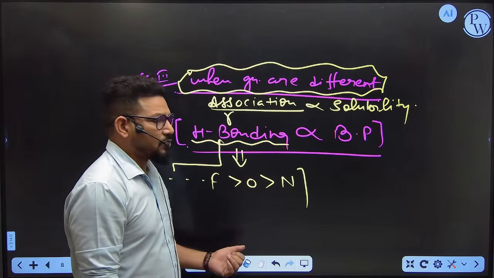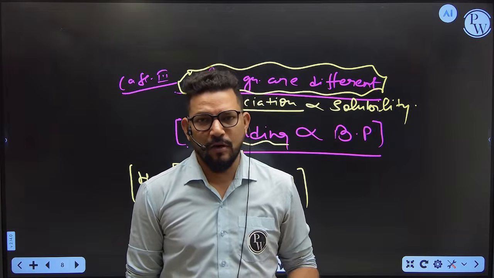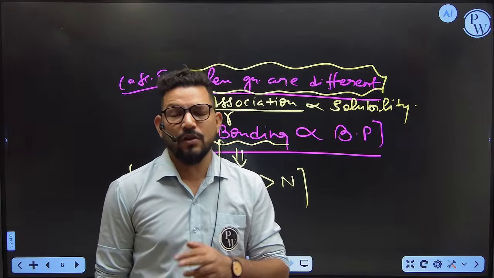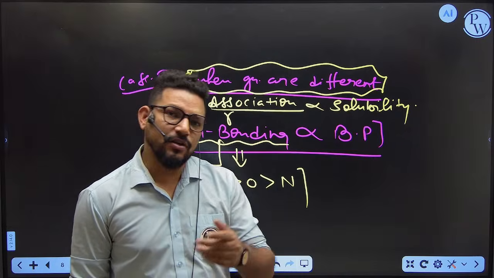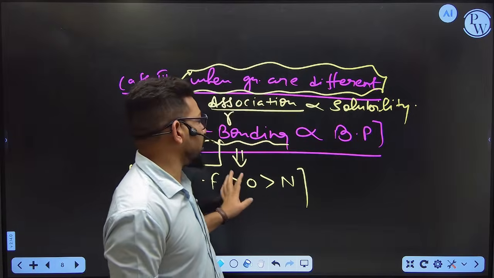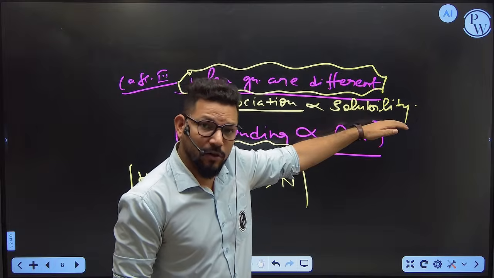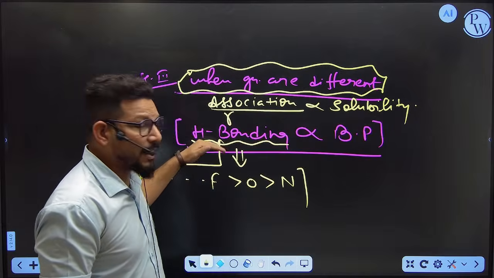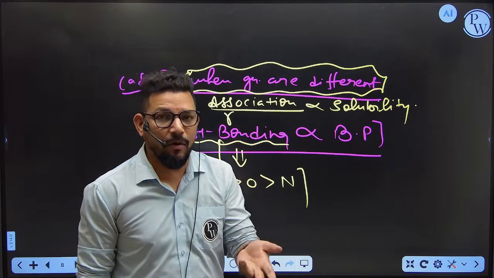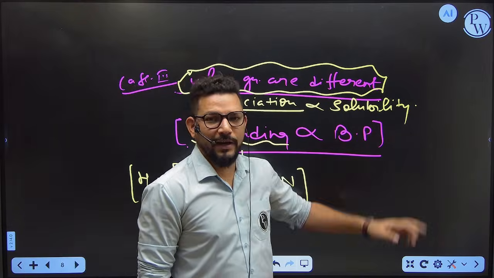Okay, in the solution chapter you know that whenever you immerse the solute into the solvent, two kinds of things can happen, either dissociation or association. So when the hydrogen bond is formed, association happens. Due to the hydrogen bonding there is association, that's why the solubility also increases. And due to the formation of the hydrogen bonding, one extra bond is getting formed, and due to the one extra bond formation, the boiling point is also getting higher.